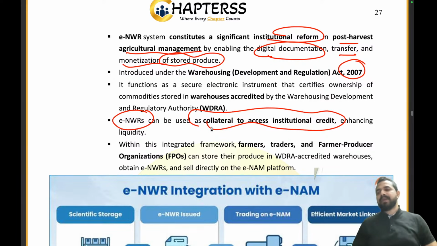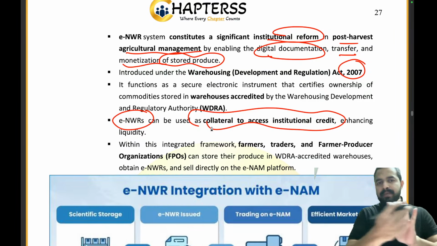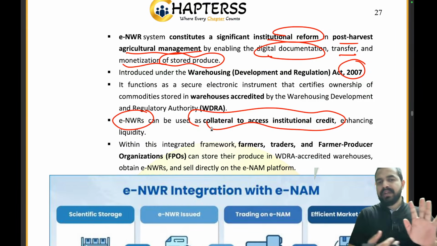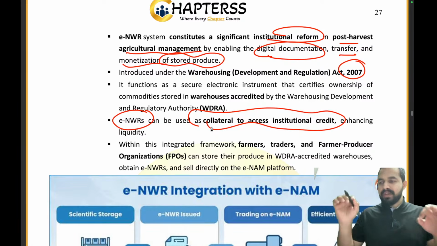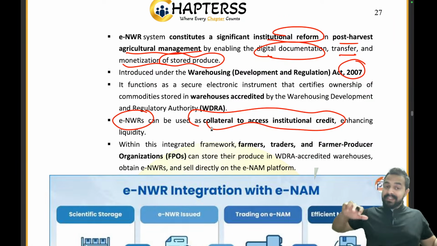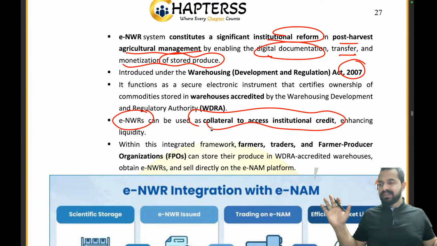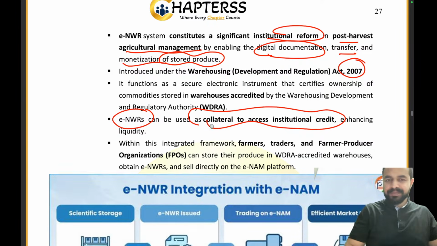Okay, clear? And these ENWRs can be used as a collateral to access institutional credit. For example, one of the farmers wants to take credit, right? So basically he can just show that, okay, see, I am having this receipt from that warehouse, that yes, my produce is stored there, and against that produce only I am using it as a collateral to take the credit. That's it. So this is the flexibility that we are now providing. Are you getting the point?